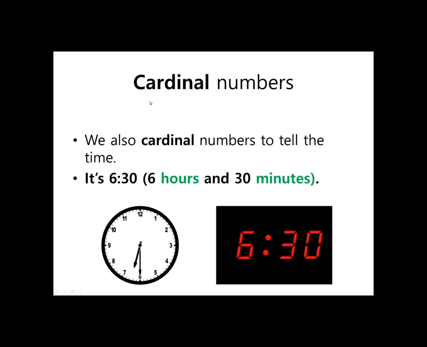We also use cardinal numbers to tell the time. It's 6:30. That means 6 hours and 30 minutes.